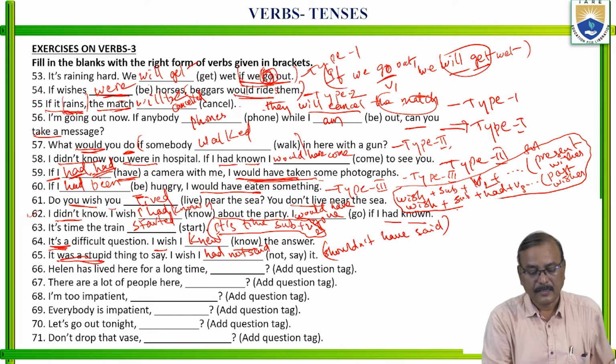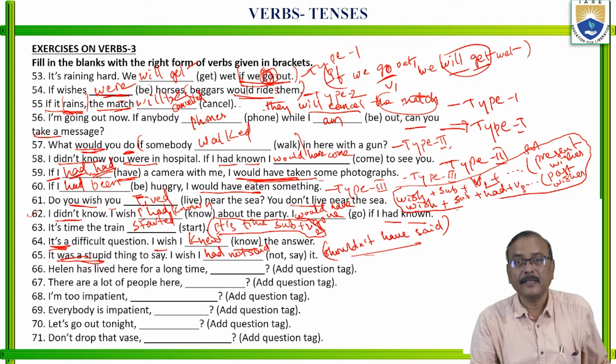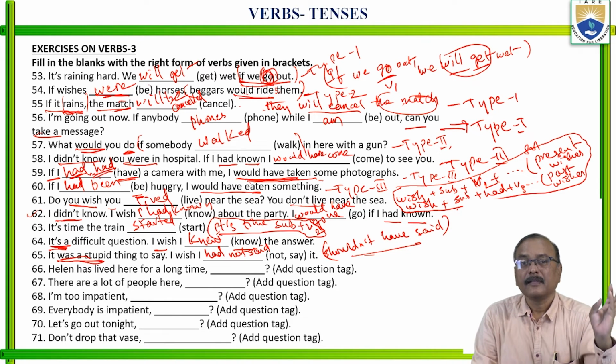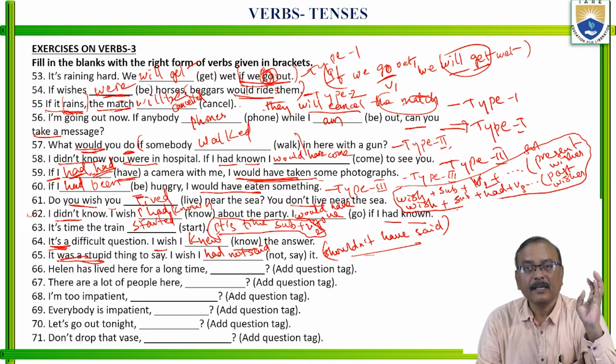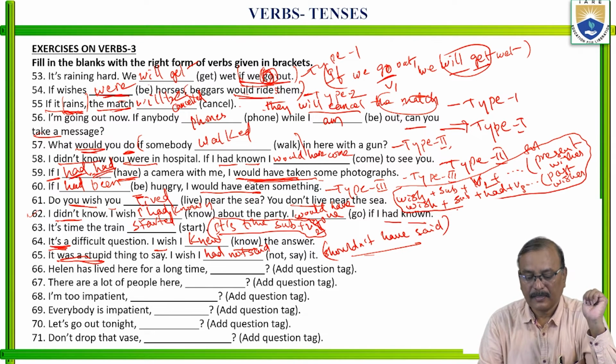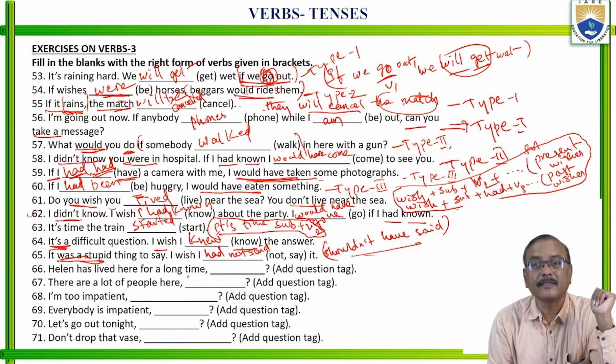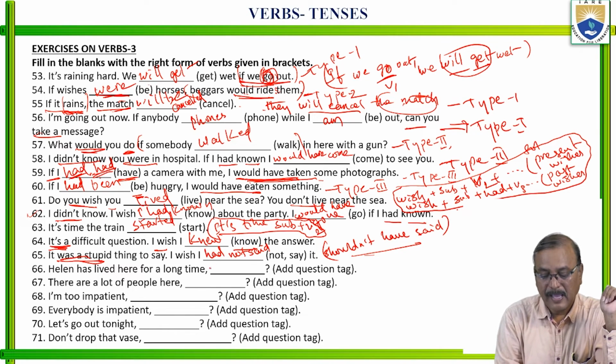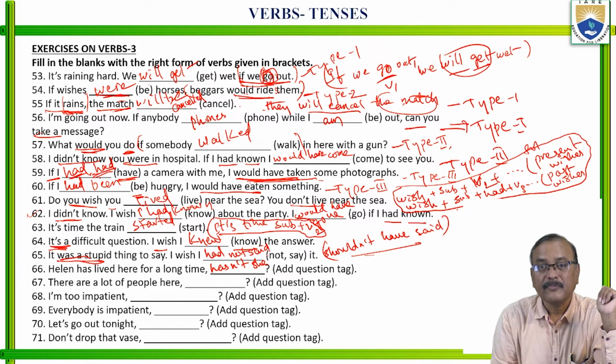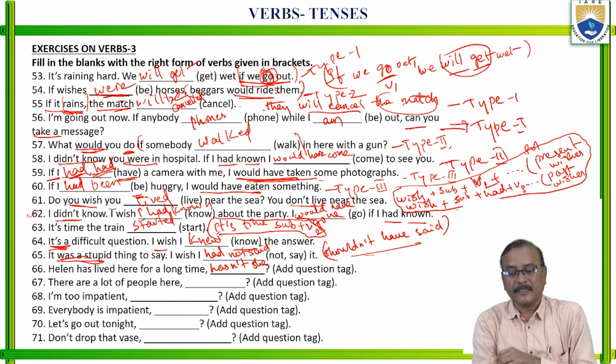Okay? Right? So, up to here, this is related to your conditional clauses, or it's time, or wishes. Right? Any doubt? Next is related to question tags. Helen has lived here for a long time. Hasn't she? The answer is hasn't she.